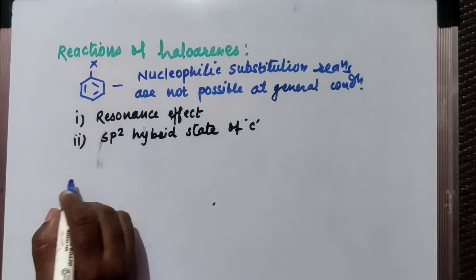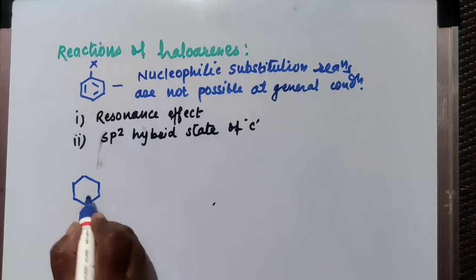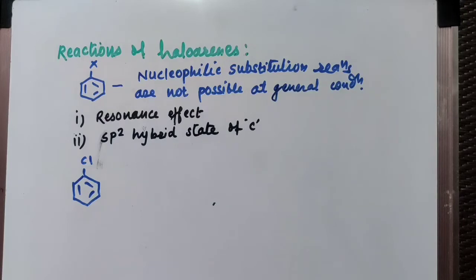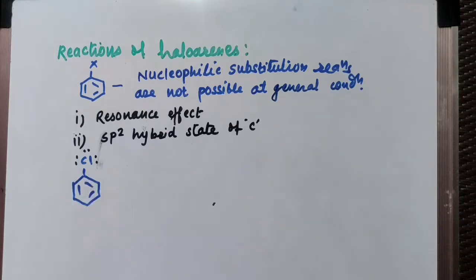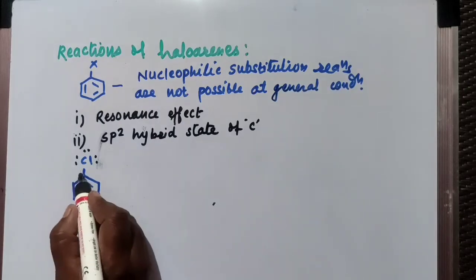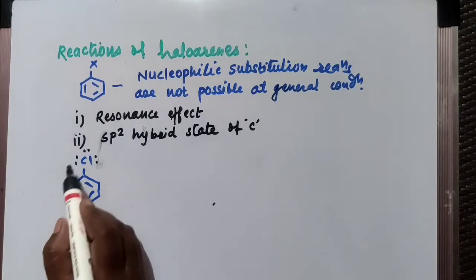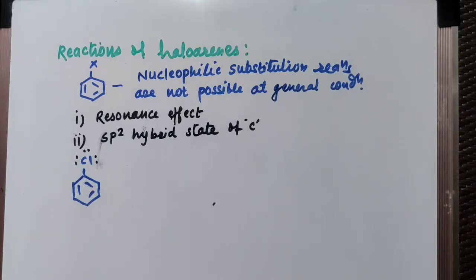I'll take here the first example of chlorobenzene, Cl. If you consider chlorine, then in the outermost orbital of chlorine there are 7 electrons. Out of these 7, 3 electron pairs are there and 1 electron is shared in the formation of the carbon-chlorine bond. So the electron pair is in conjugation with the pi bonded electrons of the benzene ring here. Conjugate system, you know that.